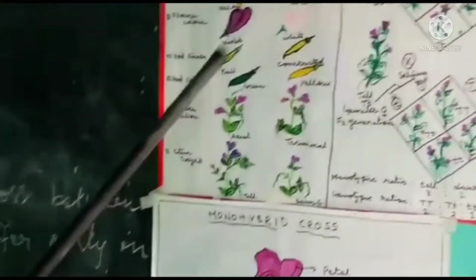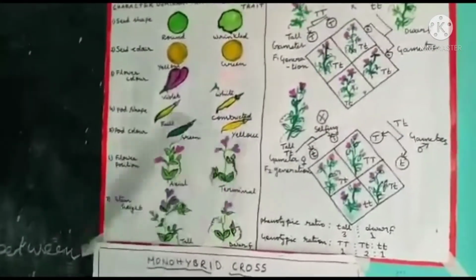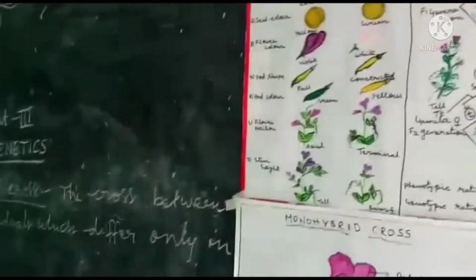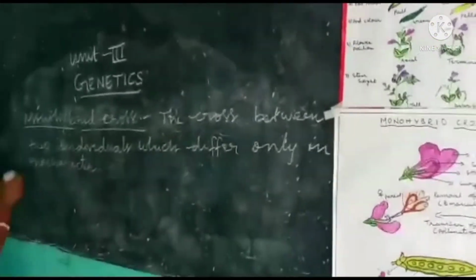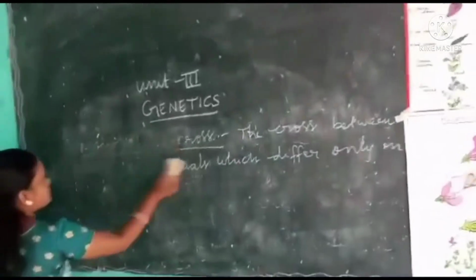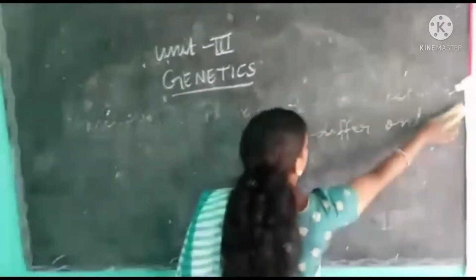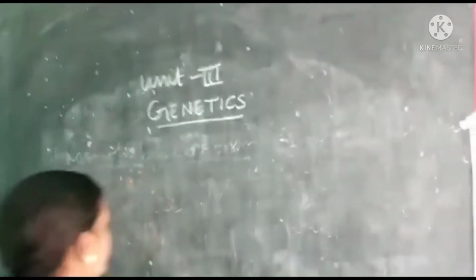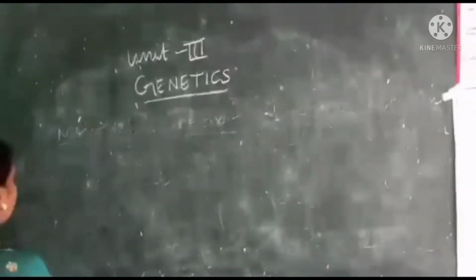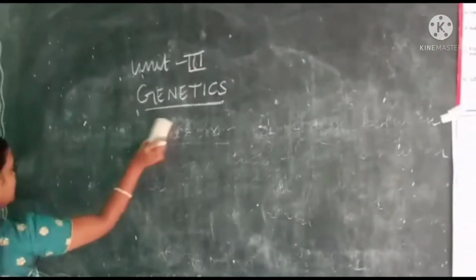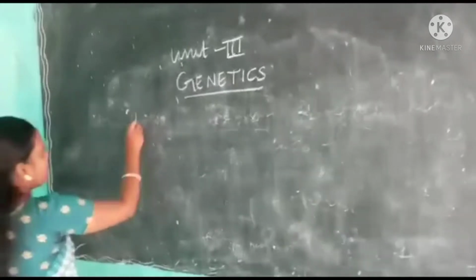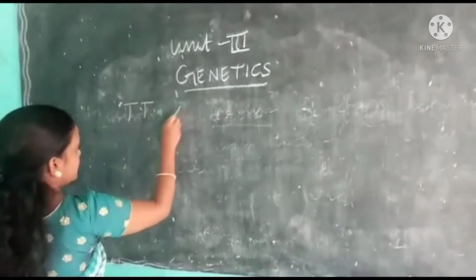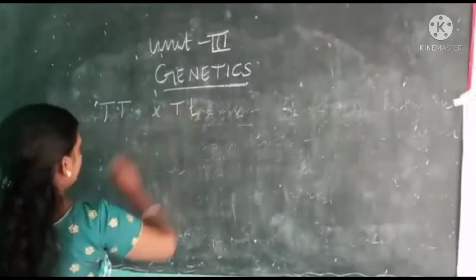Okay students, I will explain how to form this Punnett square on the board. See, we will take the F2 generation. For example, tall, T, and dwarf.